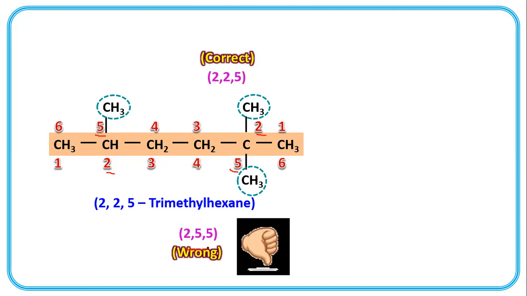As there are 6 carbons in the parent alkane, it is hexane. Tri, because there are 3 methyl groups. This is the side chain, where these methyl groups are present at the 2, 2 and 5th position.